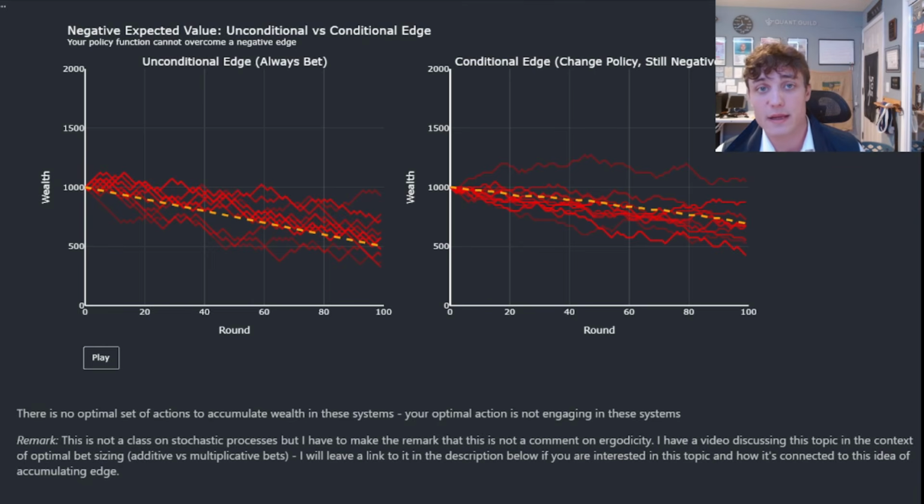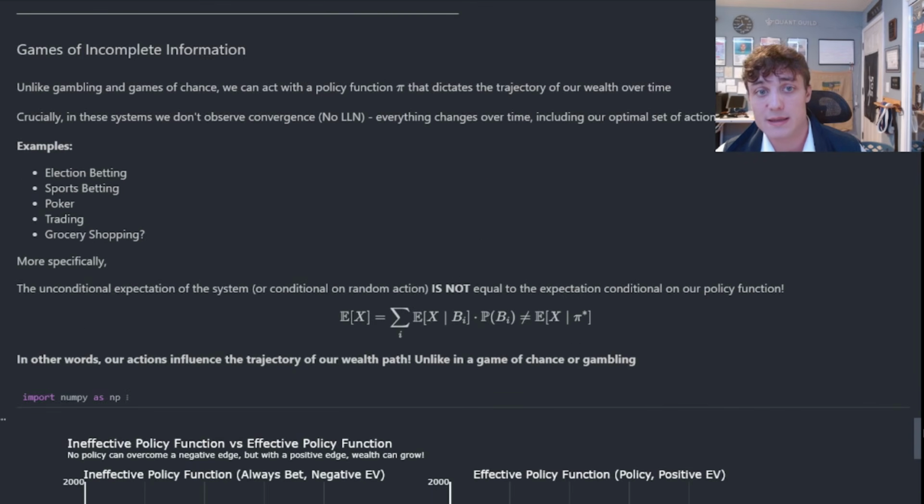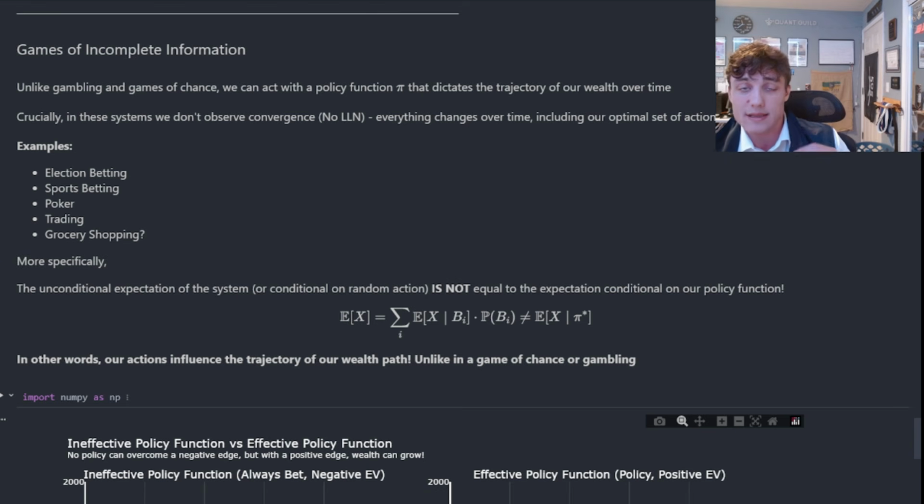Games of incomplete information are fundamentally different. Your policy function dictates the trajectory of your wealth path and how much wealth you accumulate over time. Crucially, in these systems, we don't observe convergence. We don't have this notion of the law of large numbers.